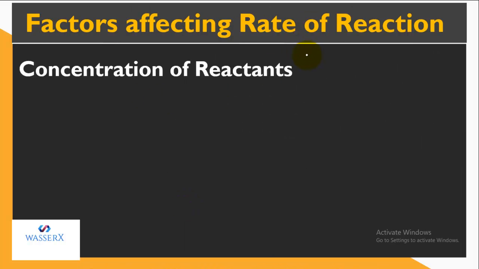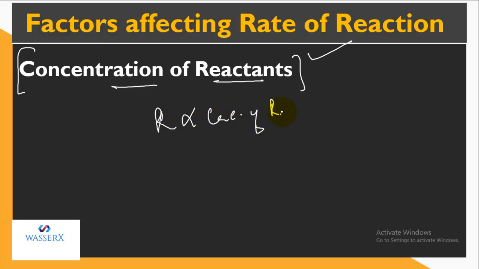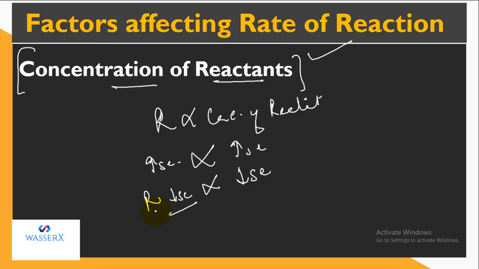Now let's study the factors that affect the rate of reaction. As I told you, there are different factors that affect the rate. Out of these, the first factor which we are going to discuss is concentration of reactant. Concentration means how much reactant is initially present, or how much reactant is easily available which can be converted into product. So the rate is directly proportional to the concentration of reactant. That is, if the concentration of reactant increases, the rate also automatically increases. But if the concentration of reactant is low, obviously the rate for the reaction will be low.